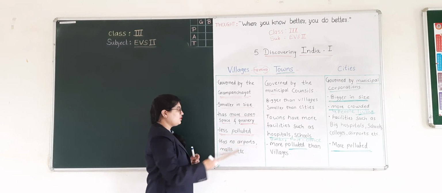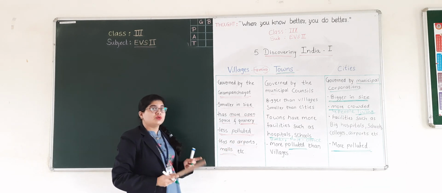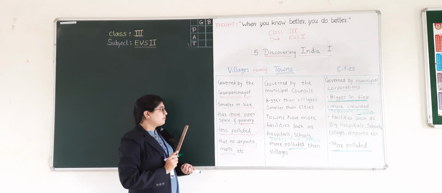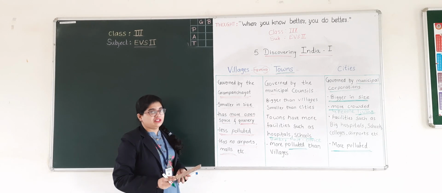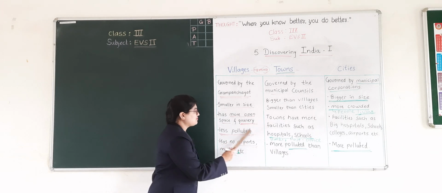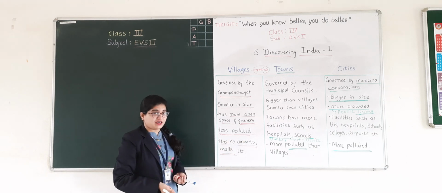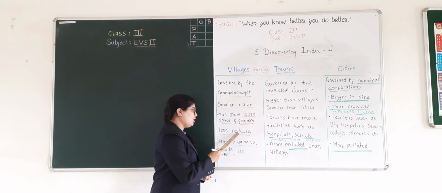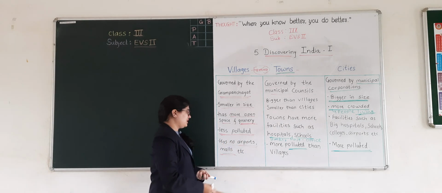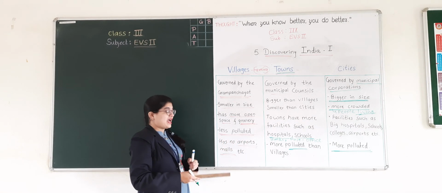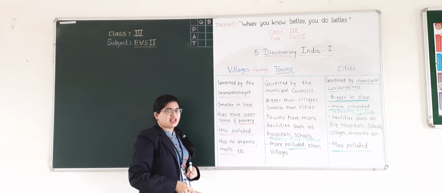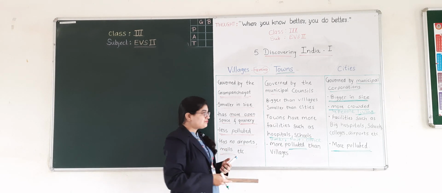Then they are less polluted as they use bullock carts, cycles and public transport for traveling. So they have less pollution. In villages there are not many factories. Okay? So they are less polluted. They also don't have airports and malls and many other facilities.